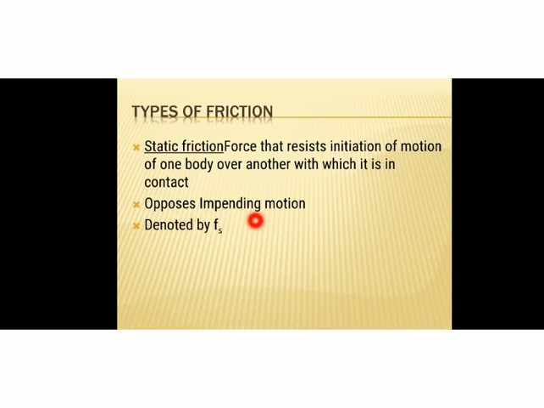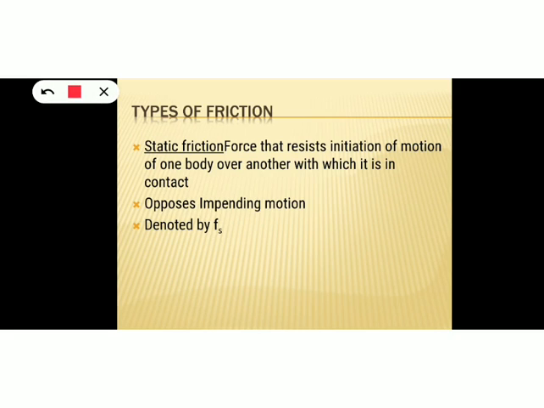That means it opposes the motion of the object, and this static friction is denoted by Fs. So what is static friction? It is the force that resists initiation of motion of one body over another body. That means it is the opposing force that comes into play when one body tends to move over the surface of another body. Okay, so it is denoted by Fs.